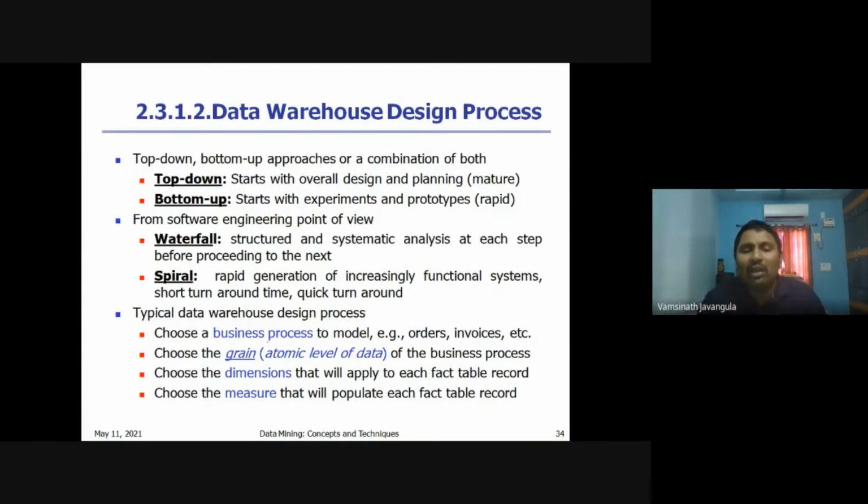What is the lowest level in the concept hierarchy? Whether we need to focus on the street or elsewhere, where do we need to focus? Next one is to choose the dimensions. For the data warehouse, we want to select the dimensions exactly. For the fact table, what dimensions do we need, and after that, the measures. In the fact table, whether we need to compute the sum of the sales or calculate the revenue or profit, what kind of measures we need to calculate. So these are the four things we have to decide while building a data warehouse.